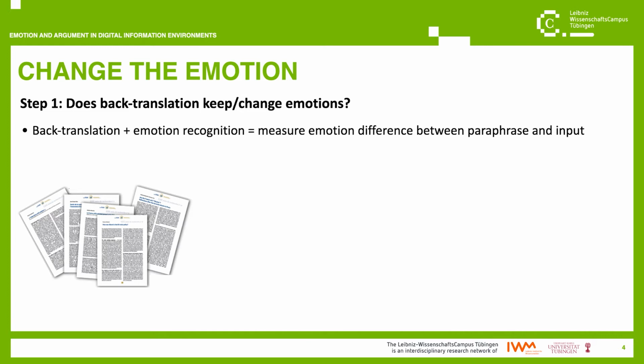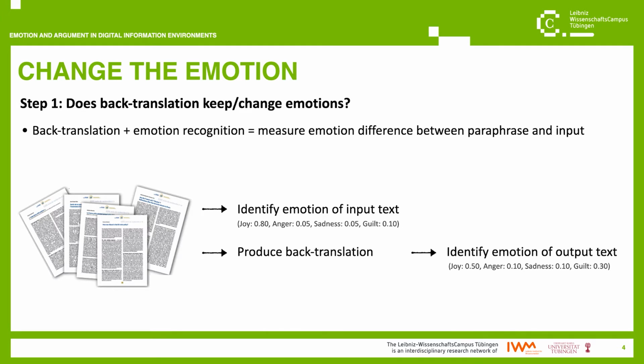To answer this question, I observed if there is a difference between the paraphrases obtained with back translation and the input texts. Given a bunch of texts, I automatically identified the emotion that they express using an emotion classifier. I then produced back translations, so to find their paraphrases, and then I used again the emotion classifier to see what emotion is in the paraphrases. After that, I measured the difference between the final emotion connotation and the emotion connotation of the input texts.